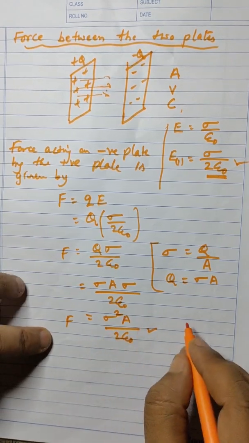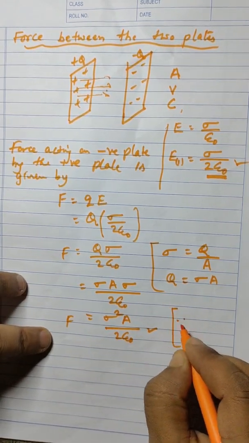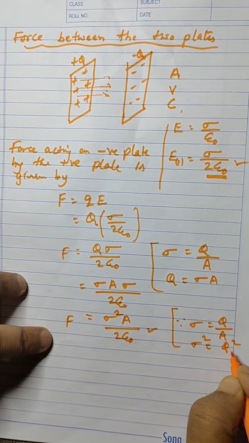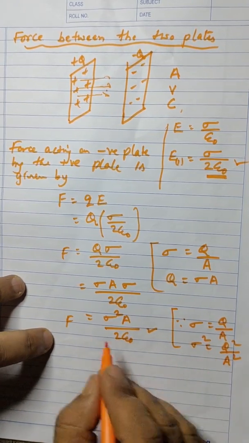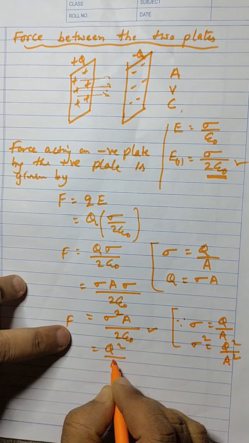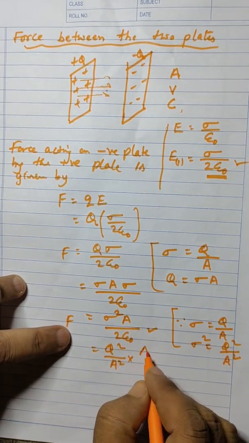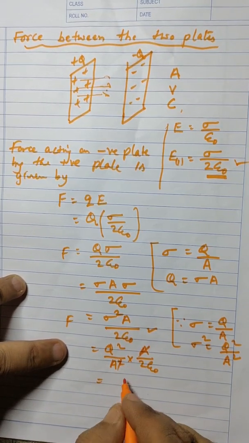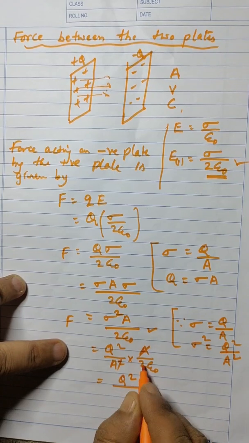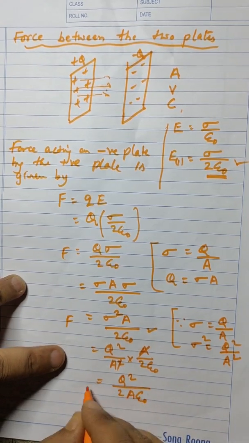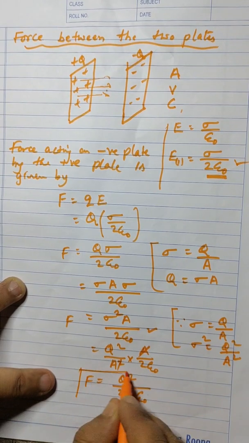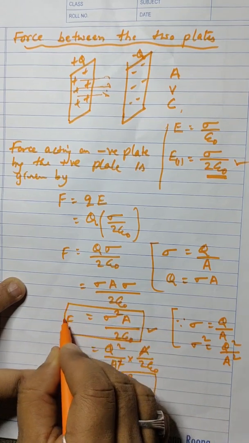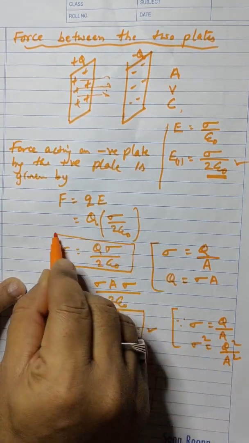And also in terms of charge we can write it like this. Since we know that sigma is equal to charge by area, therefore sigma square is equal to Q square by A square. We know this very well. If you substitute here Q square by A square into A by 2 epsilon naught, one A will get cancelled. So finally it is left with what? Q square by 2A into epsilon naught. So this is one expression, this is also one more expression, and this is also one more expression.